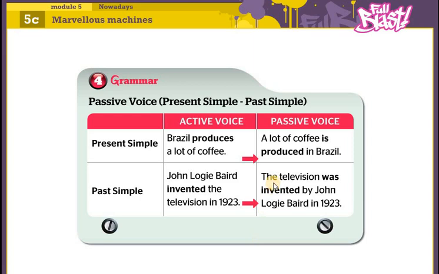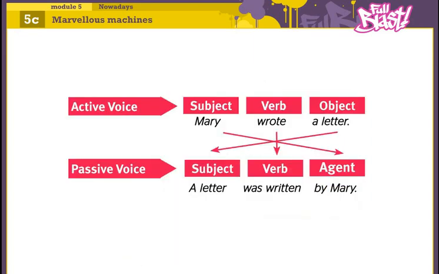So here, for example, the television was invented by John Baird. The agent of the verb must be preceded by by. So here is another diagram to explain more the process of making the passive voice. For example, in the active voice we have: Mary wrote a letter. First of all, as we said, you have to determine the tense of the verb of the sentence.